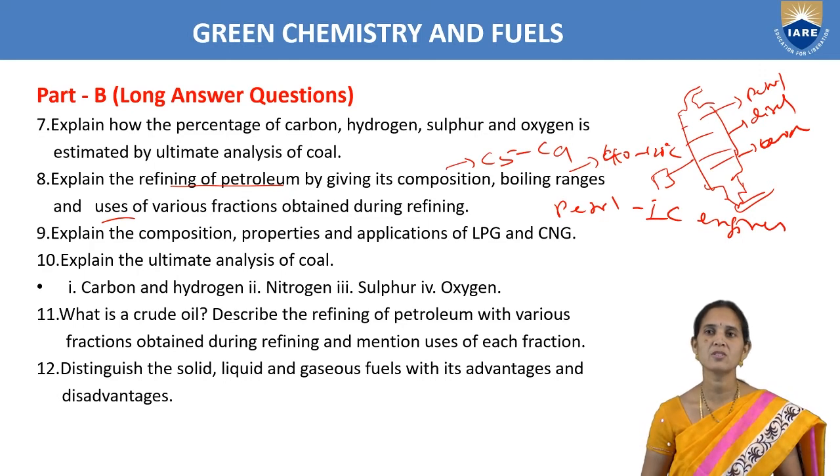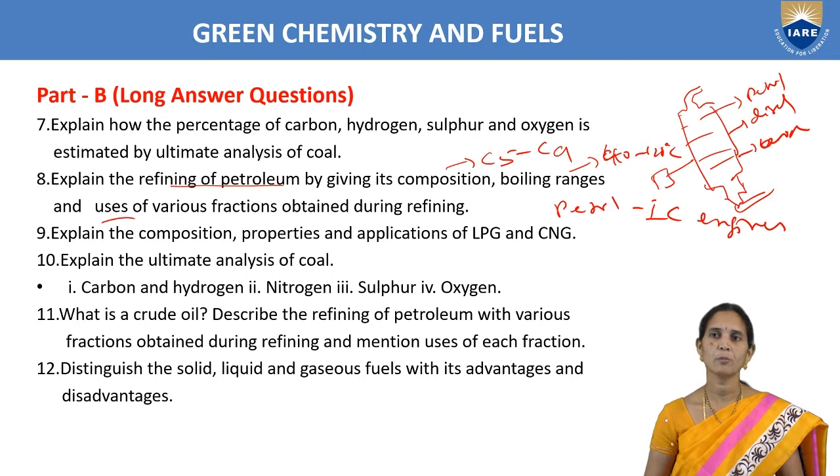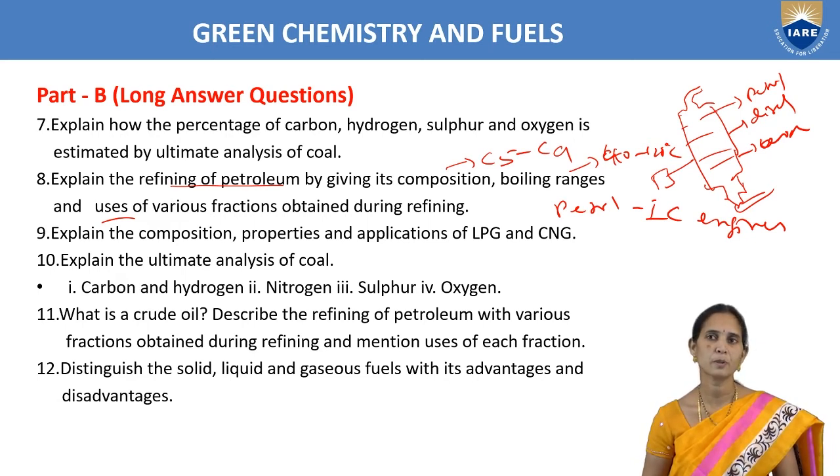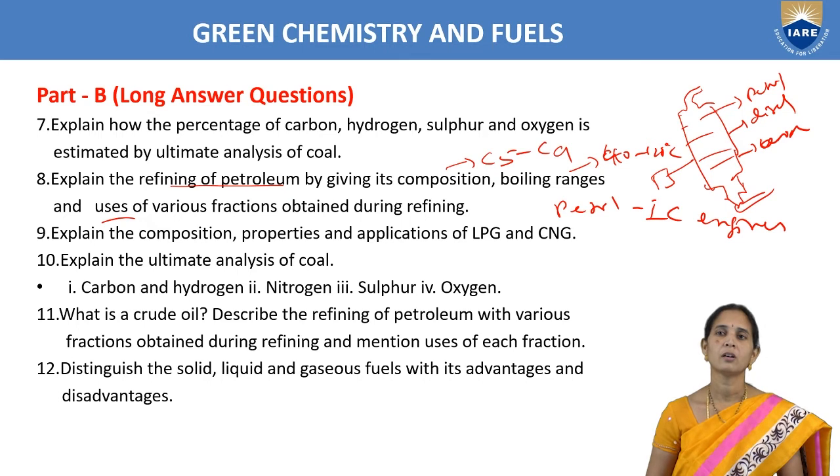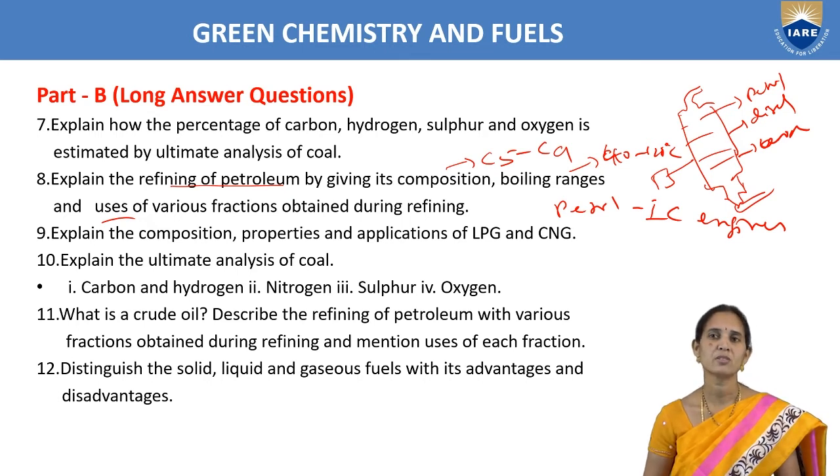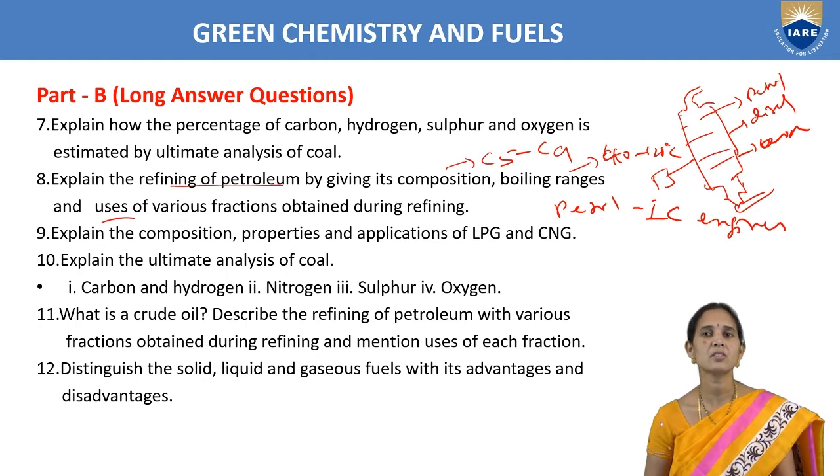Next, explain the composition, properties and applications of LPG and CNG. LPG composition we have to write: isobutane, butane and propane, and properties also, and applications: we use it for domestic purpose and industrial purpose. CNG composition will be 90% methane, and properties we can write: it will mix with air easily and it gives very less CO, least pollution. Applications: we will use in metropolitan cities. In vehicles we will use CNG gas.